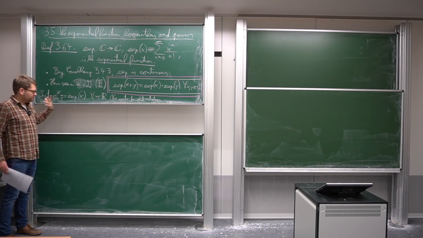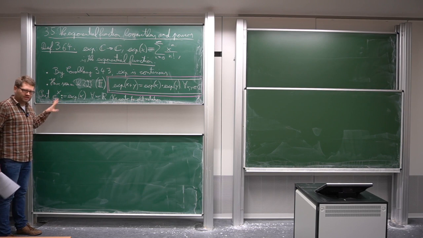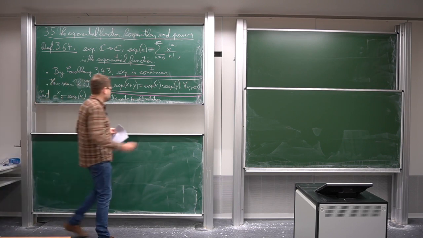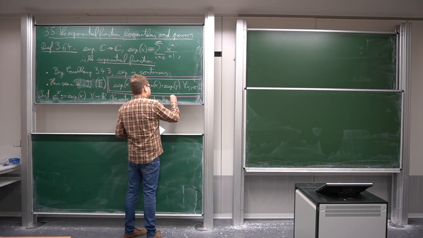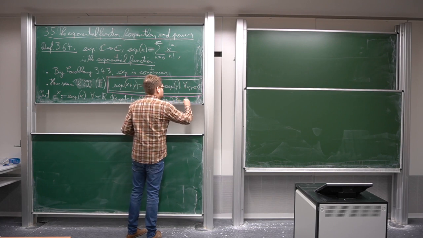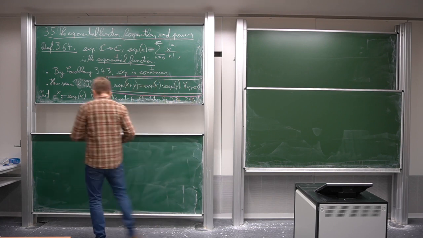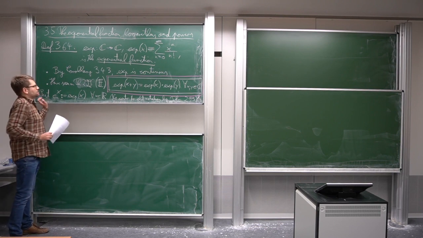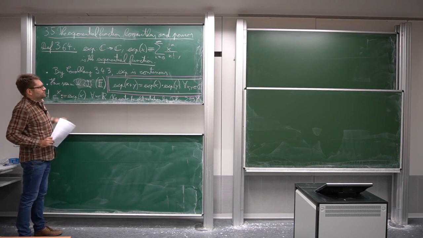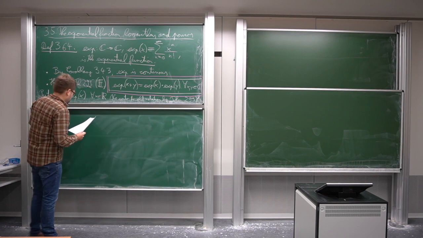So this is where we really have exponents defined. So this is why this notation makes sense. So it's not a contradiction to what we did before. So this was by theorem 299 as well. So yeah, these two are the most important that we need for now: continuity and this functional equation.